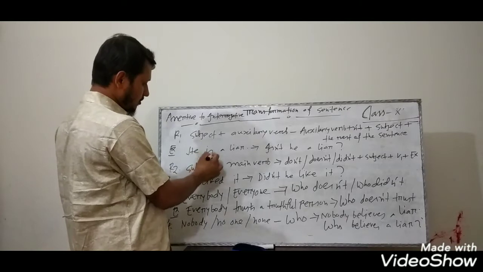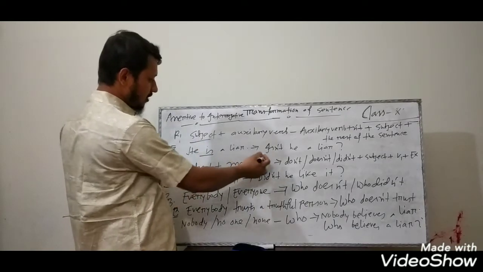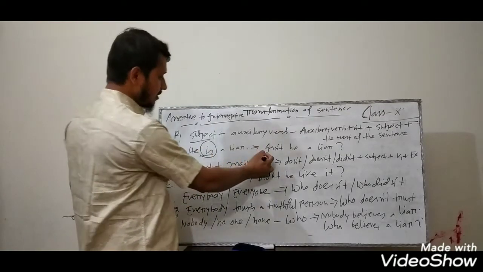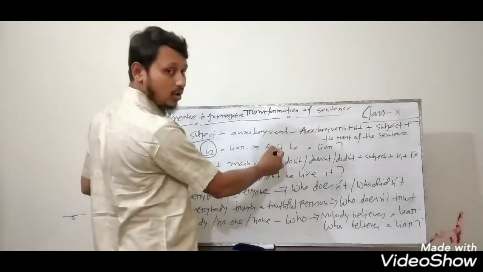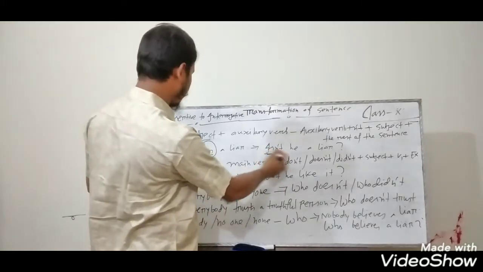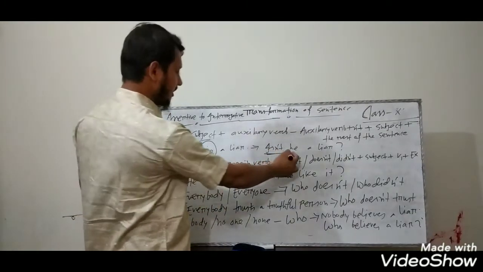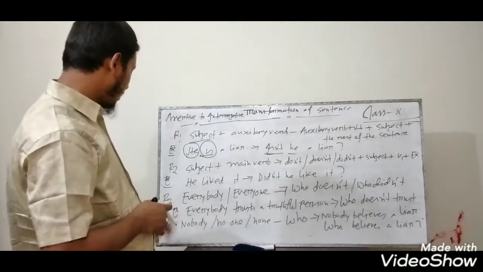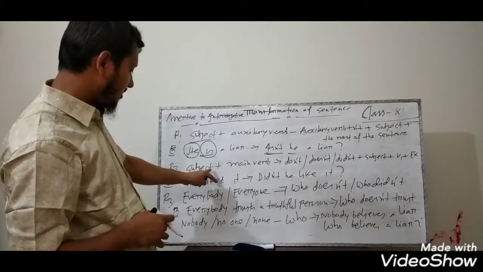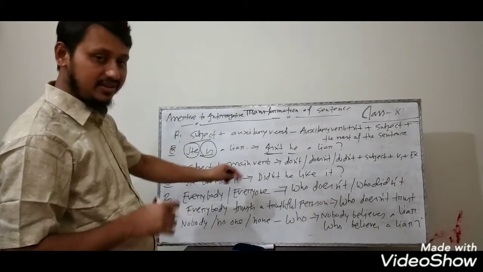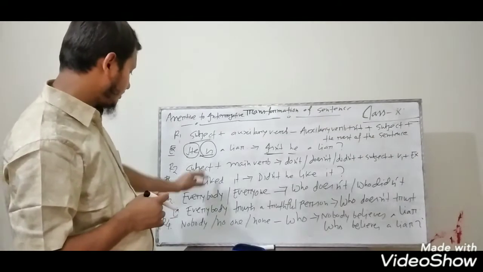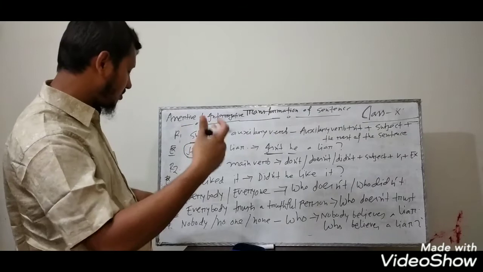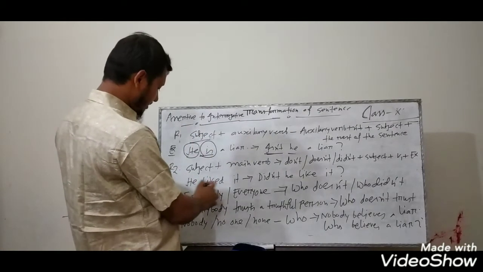He is a liar. So after the subject there is the auxiliary verb. So at first you have to write the auxiliary verb. Here the auxiliary verb is 'is', and the contracted form is isn't. Isn't, and then the subject he, and then the rest of the sentence, a liar. It is very simple. And another rule for you: subject plus principal verb. If in the sentence you find subject plus main verb, principal verb, how can you transform it? So there is an example for you.